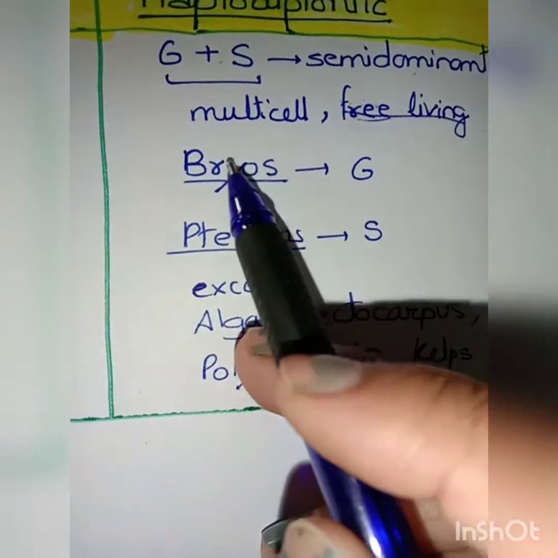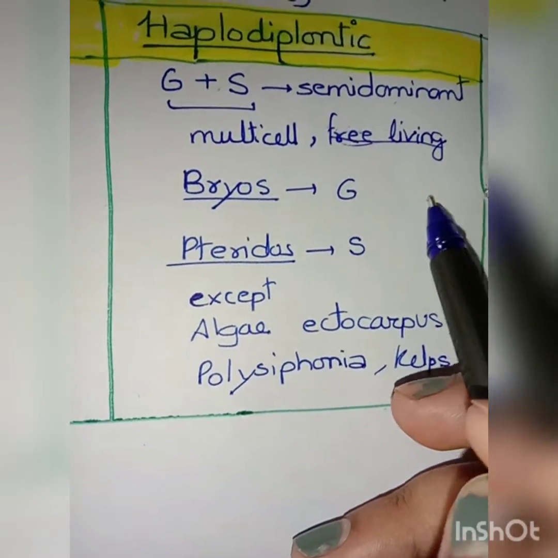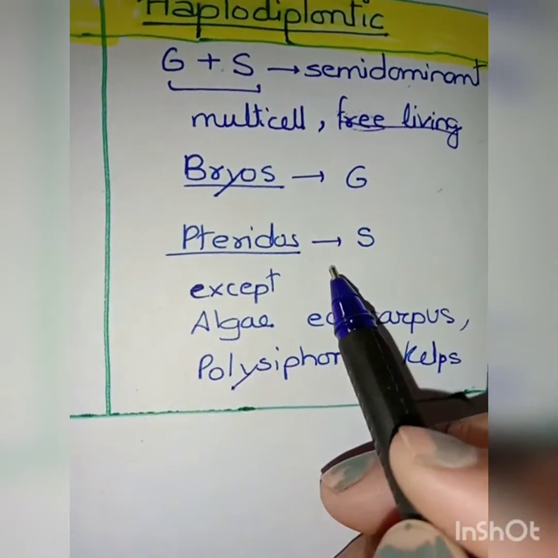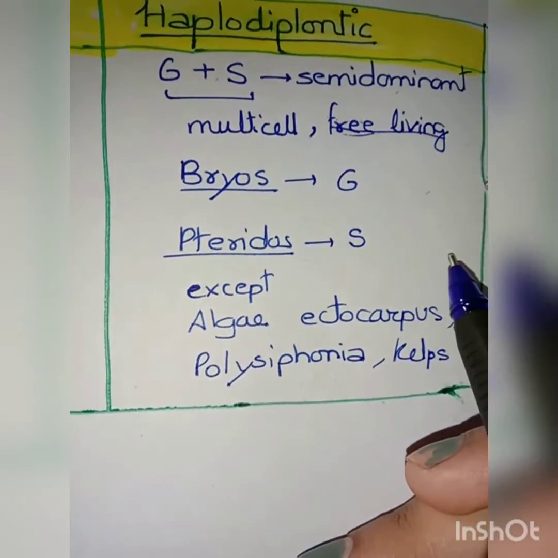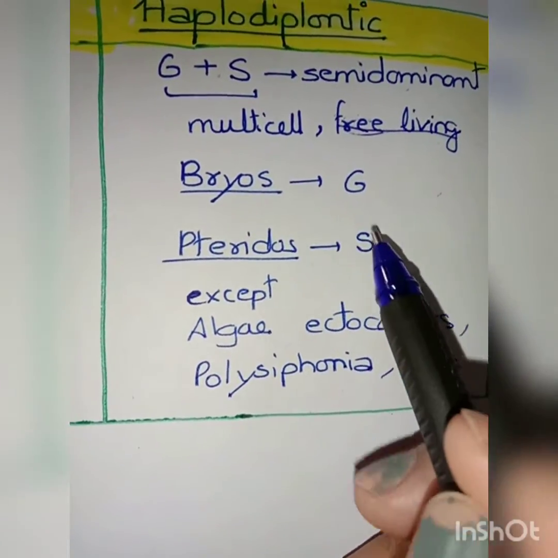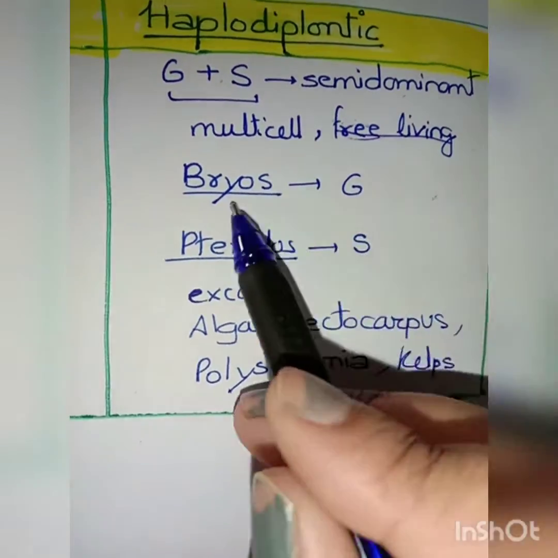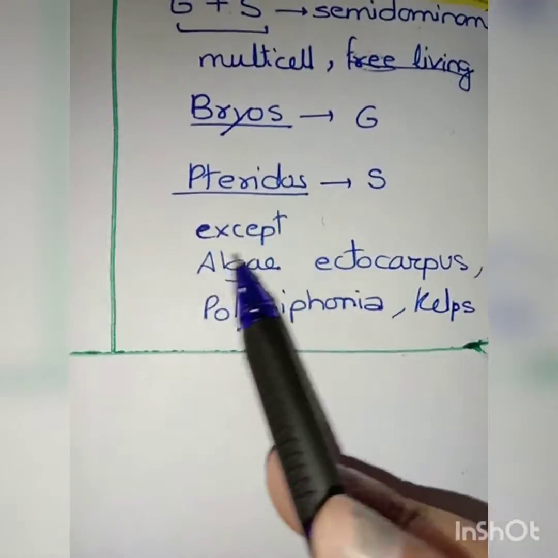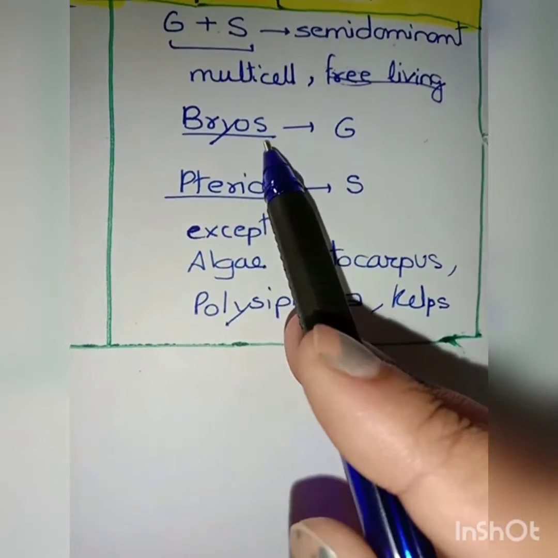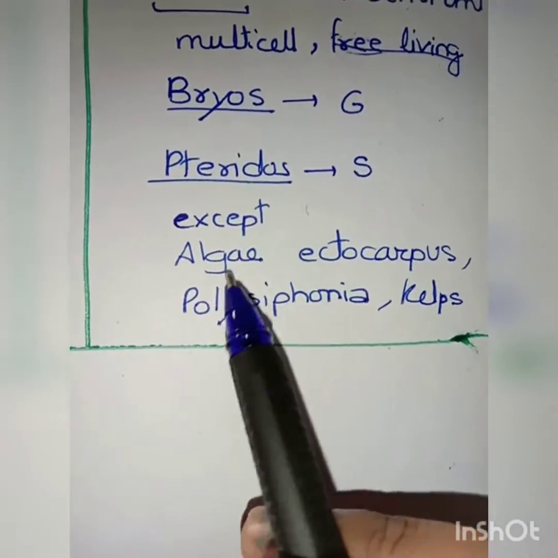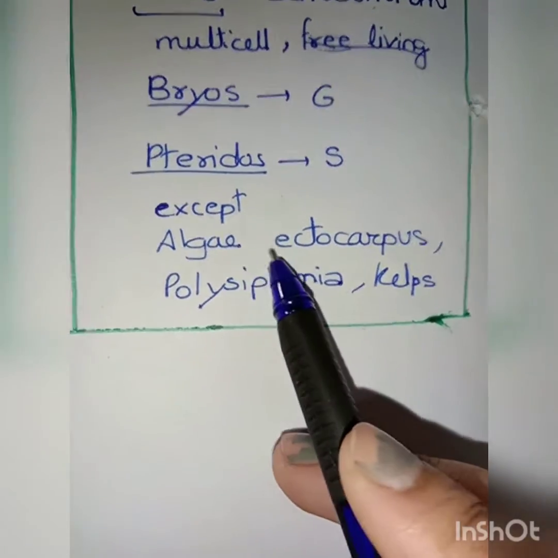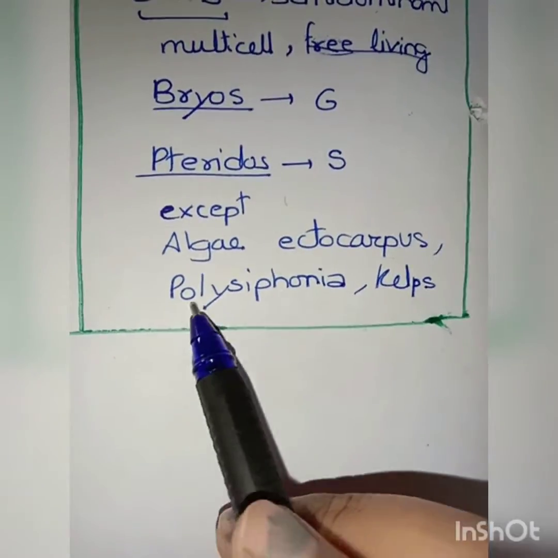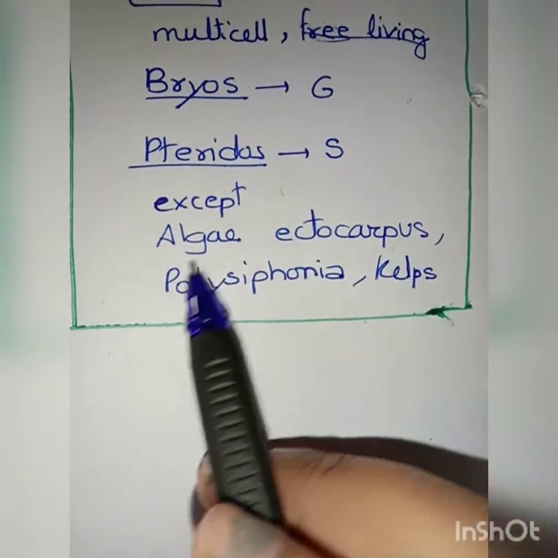Now in case of bryophytes, the gametophytic phase is more dominant, and in case of pteridophytes, the sporophytic phase is more dominant. Okay, means like we have studied in the reproduction part of these two, right? The examples are bryophytes and pteridophytes. The exception to it is algae, that is Ectocarpus, Polysiphonia, and kelps. These three algae show